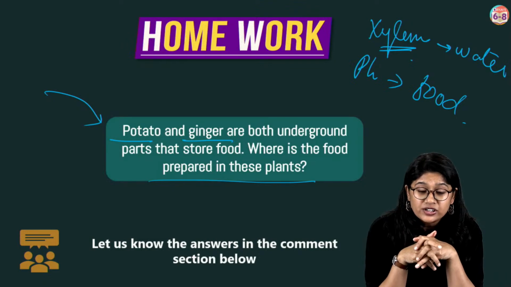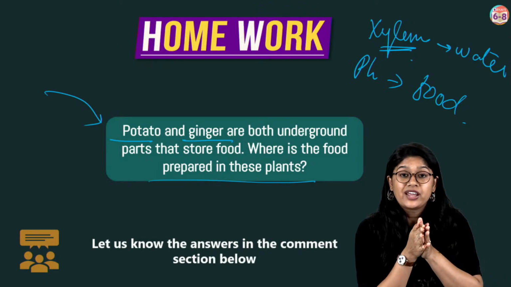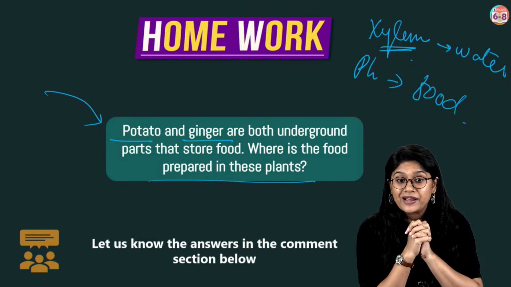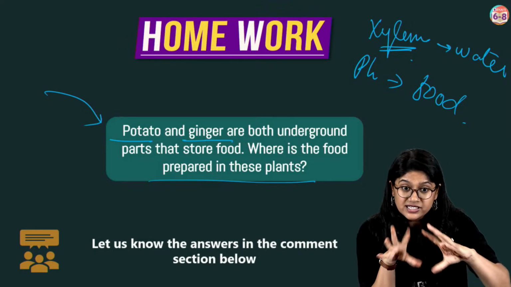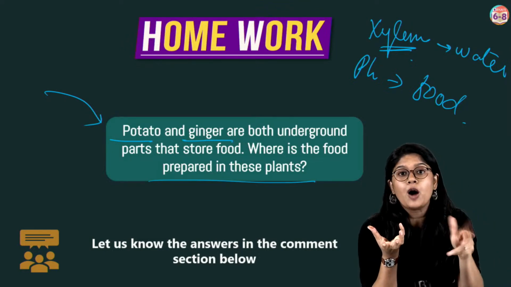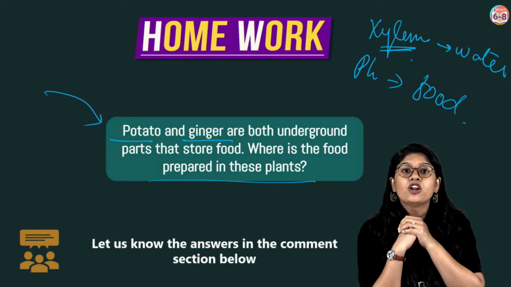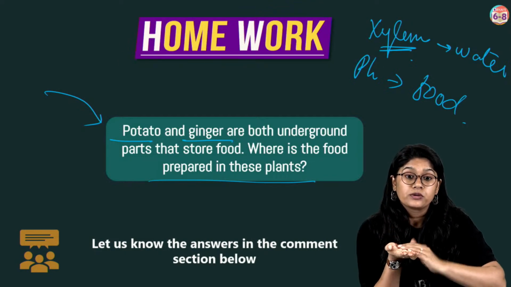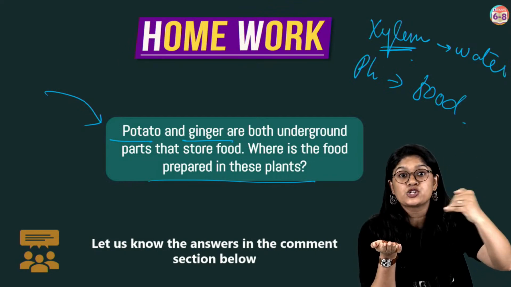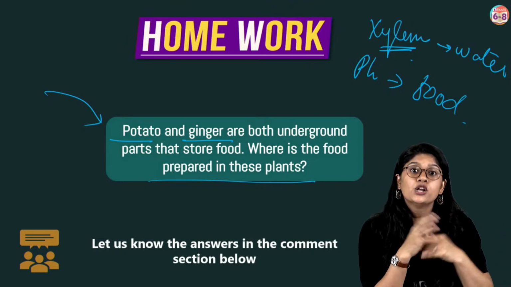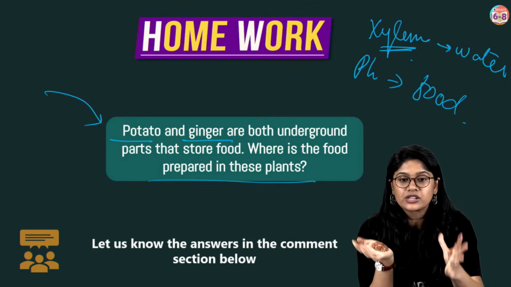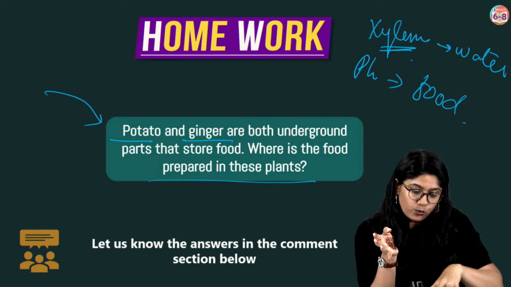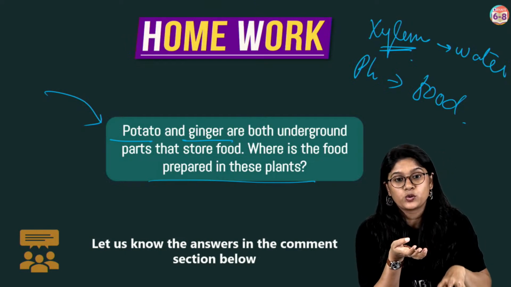Why can't nitrogen be utilized directly? So nitrogen, everyone, cannot be utilized directly by the plants. The raw form of the nitrogen cannot be taken directly. So there has to be a breakdown, fixation of nitrogen, that happens in different ways. You will be learning ahead. We will be teaching you that. Don't worry. But as of now, we will be focusing on photosynthesis only.